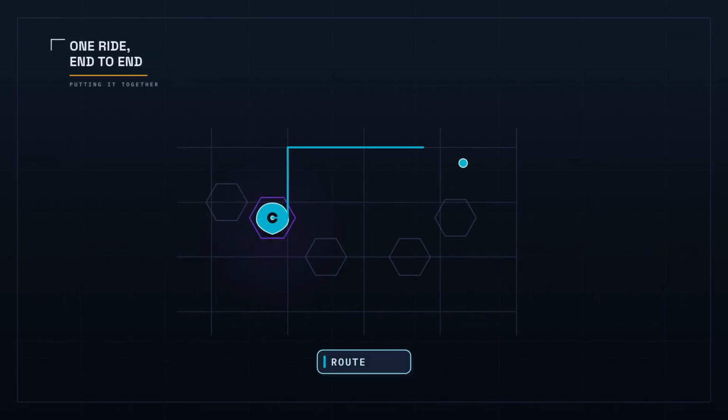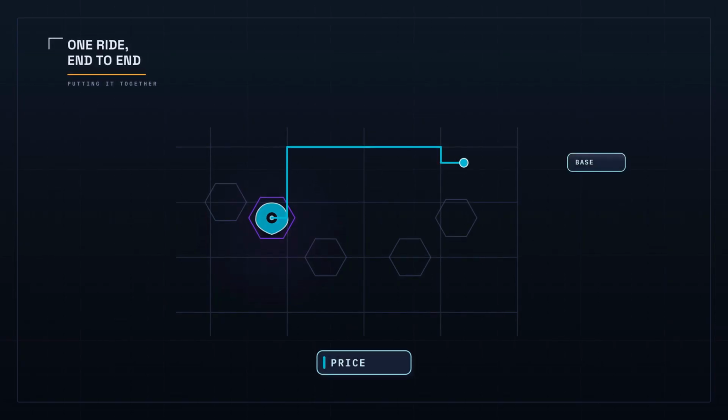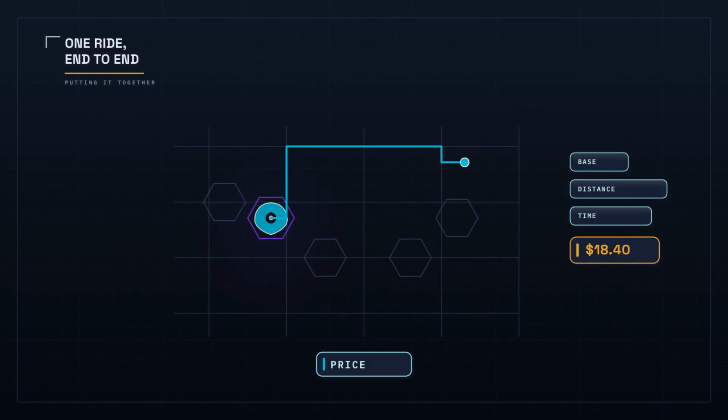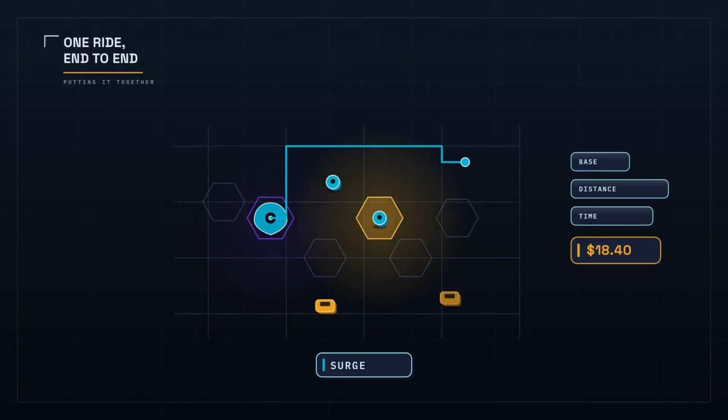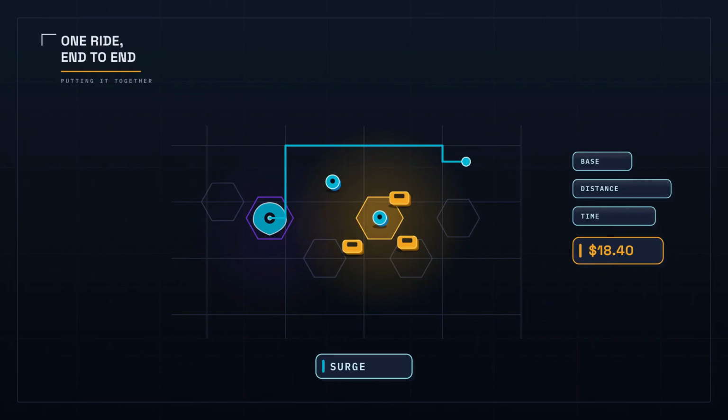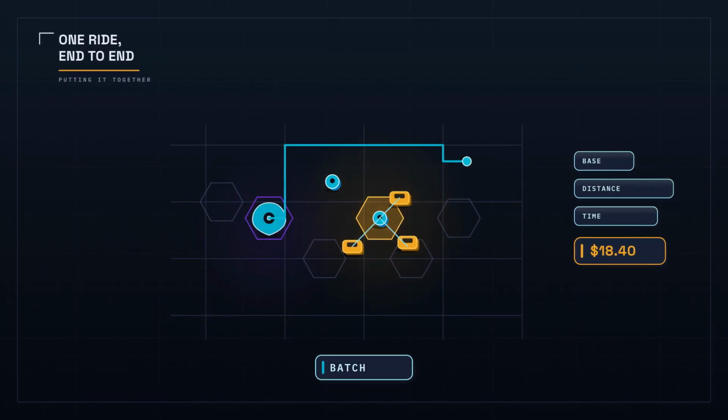Put it together with one ride. You tap inside a hexagon the map already knows. The route model reads the roads and predicts the trip. A base fare, a distance rate, and a time rate add into the price, and because your block is busy, a small multiplier is added and nearby drivers start moving. A batch resolves a few seconds later, and the car it sends is not the nearest one. It is one on a clear road that will reach you soonest, still finishing a drop a block away.